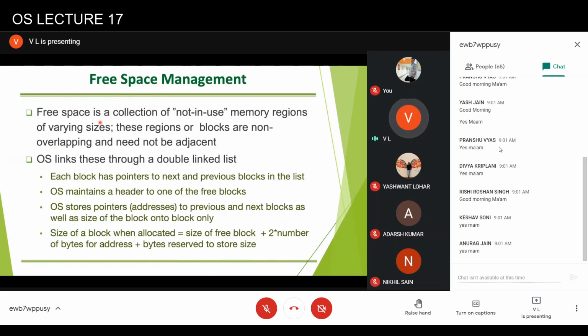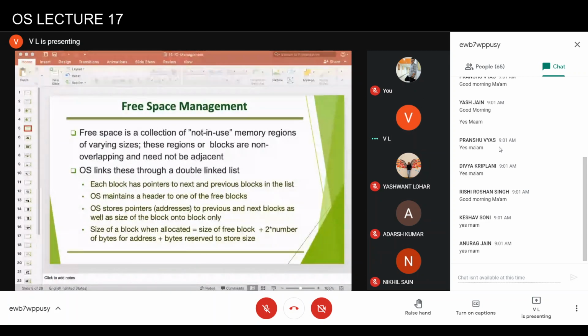Then we talked about free space management. Any questions till now? Any questions? Okay, so we'll talk about free space management.